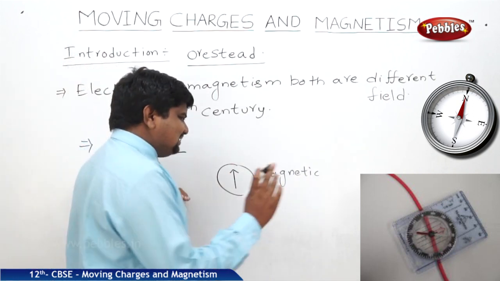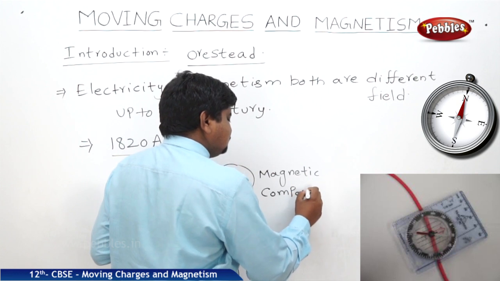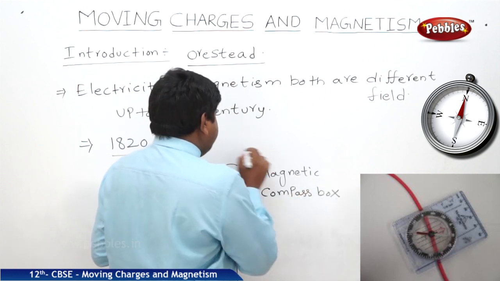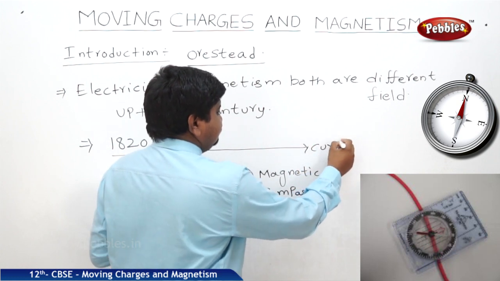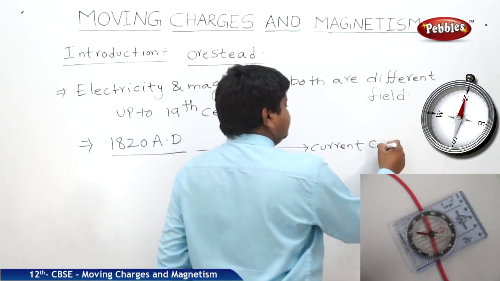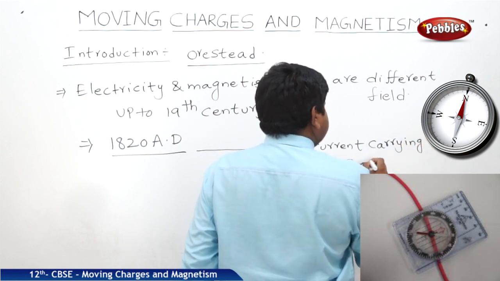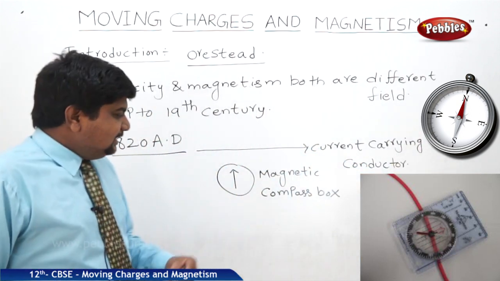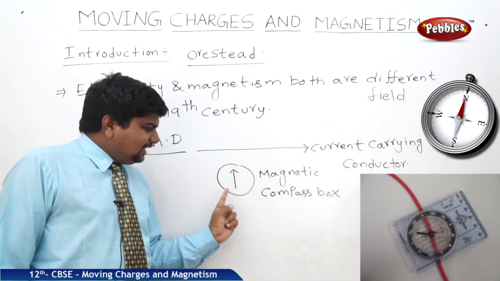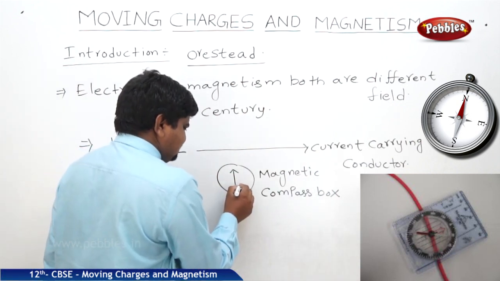So he accidentally put a magnetic compass box near a current carrying conductor. Then he observed a momentary deflection in the magnetic compass box, a deflection like this.